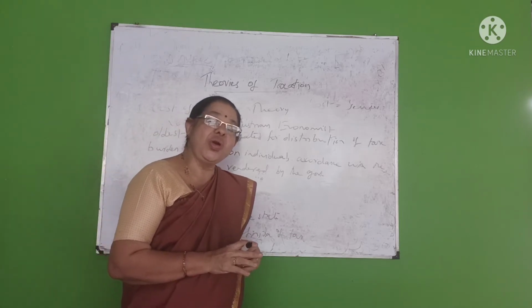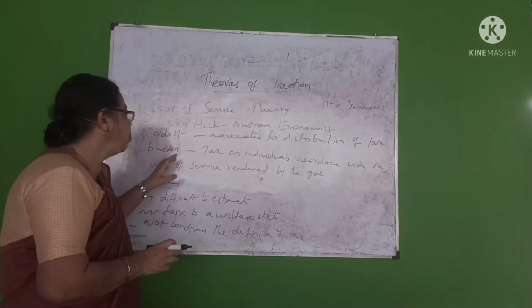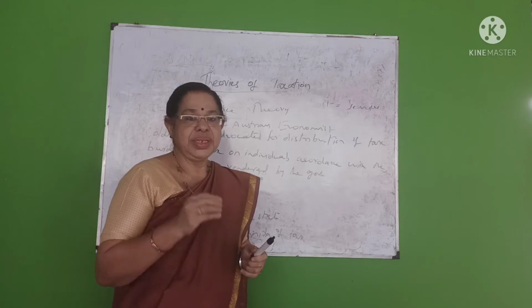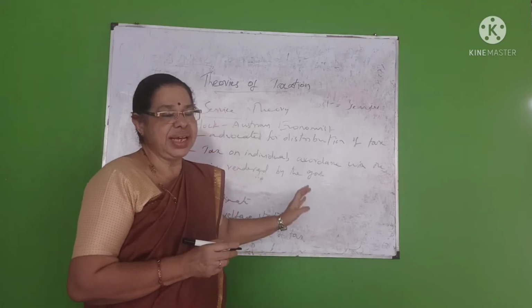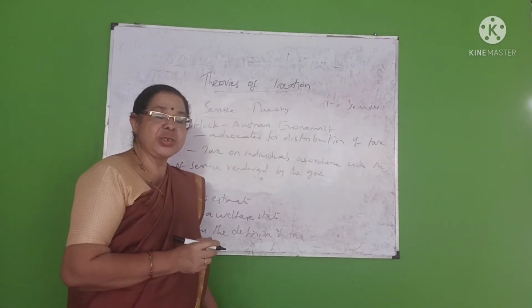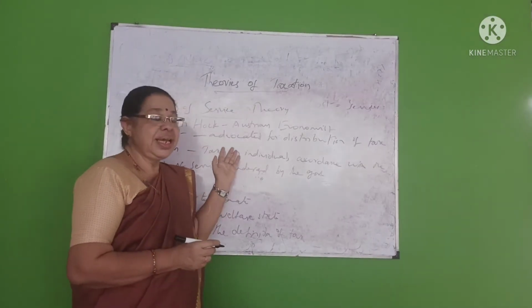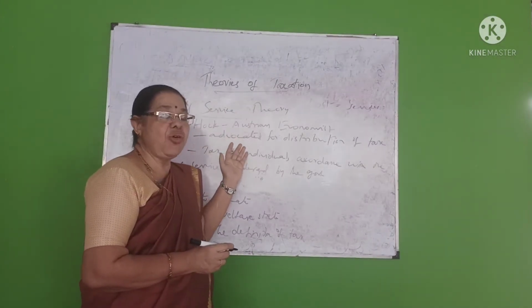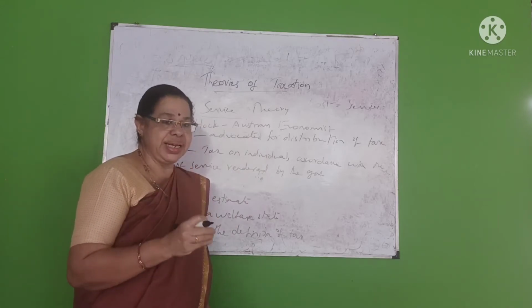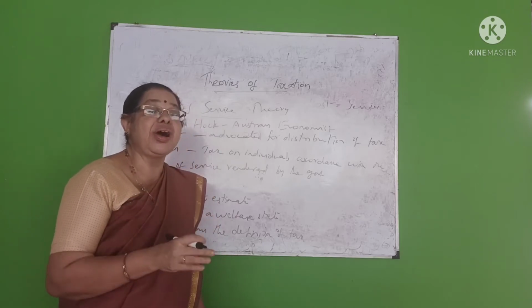This is one of the oldest theories of taxation. It was introduced by von Hoek, an Austrian economist. According to this theory, one of the important oldest theories, the tax burden is distributed according to the public services rendered by the government.